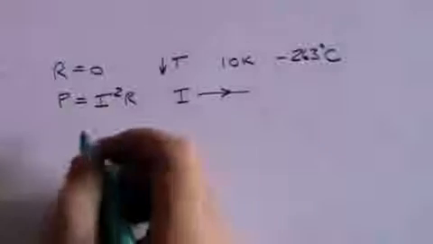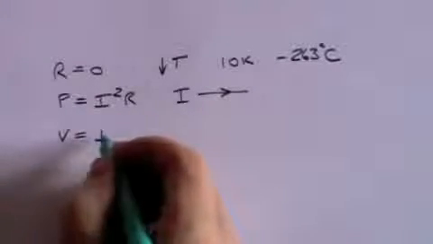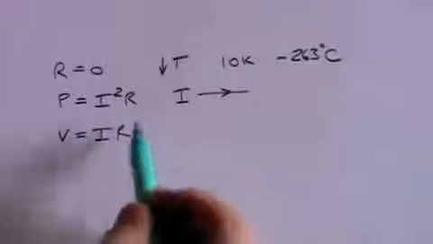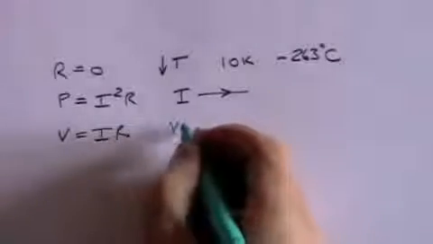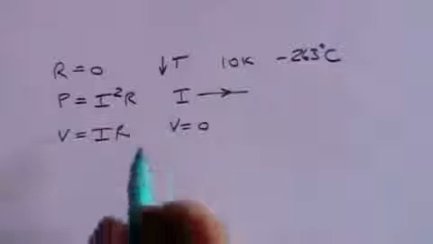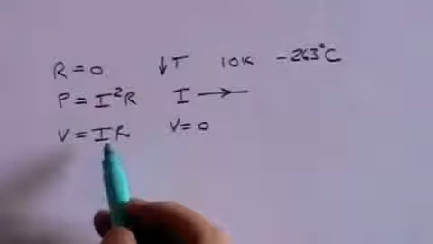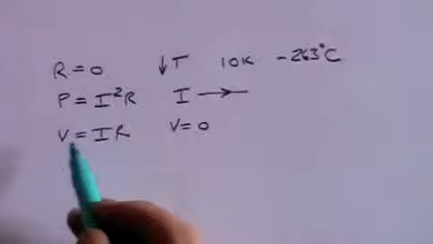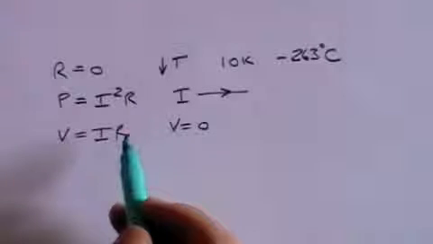We can explain this by Ohm's law, V equals IR. If R is 0, then V is 0. Even though there's a current, there doesn't have to be a potential difference because the resistance is 0.